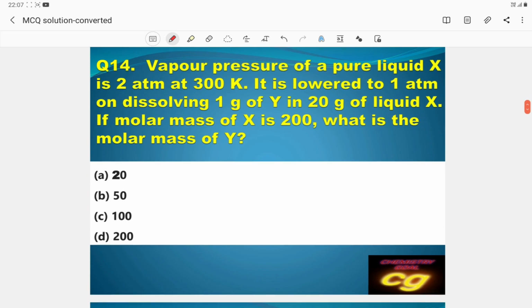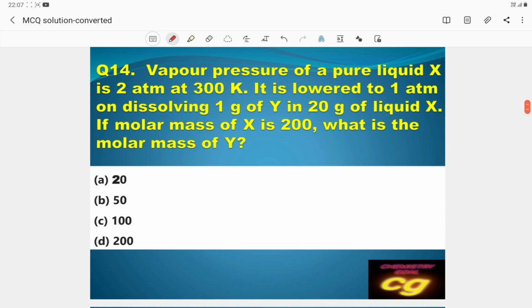Then question number 14. Vapor pressure of a pure liquid X is 2 atm at 300 K. It is lowered to 1 atm on dissolving 1 gram of Y in 20 gram of liquid X. If molar mass of X is 200, then what is the molar mass of Y? Very interesting question. Vapor pressure of pure liquid is 2 atm and the lowered vapor pressure is 1 atm.